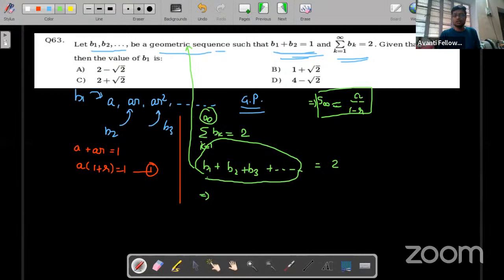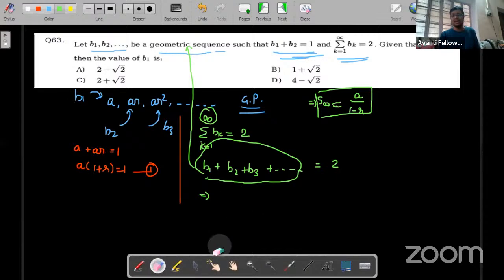So I'll substitute the values of A and R as I have already assumed. A is the first term, B1, upon 1 minus R. R is the common ratio, meaning B2 upon B1. Or you can say, sir, why are you doing this?